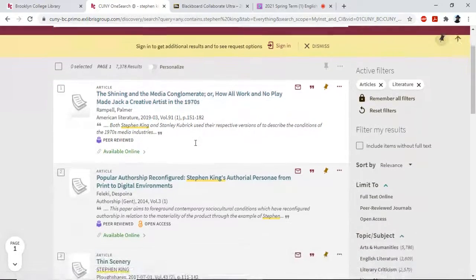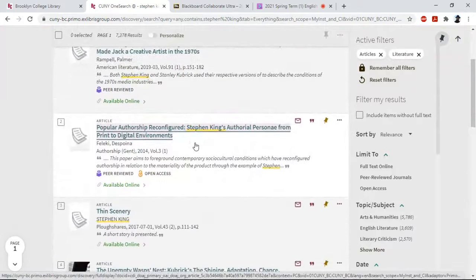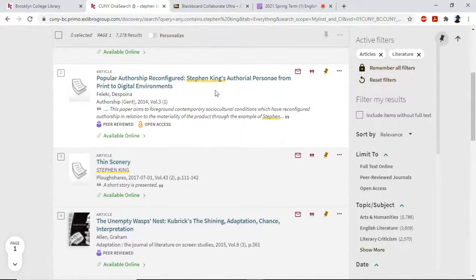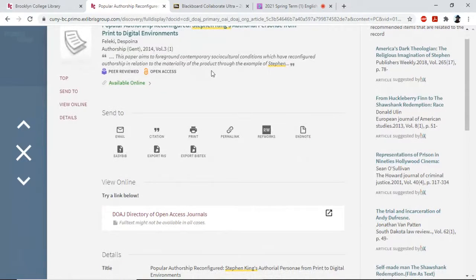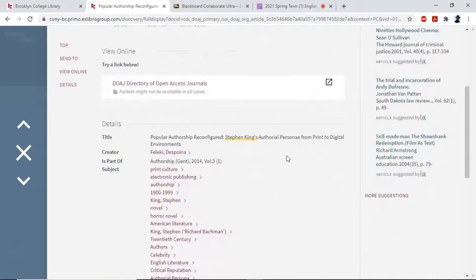So we have The Shining and the media conglomerate. It's about The Shining, obviously. Probably not too useful right off the bat. Authorial persona from print to digital environments. Let's see. This is possibly about Stephen King representing himself within his own text. Let's see. This paper aims to foreground contemporary socio-cultural conditions which have reconfigured authorship in relation to the materiality of the product through the example of Stephen King. Okay, so it's a little bit hard to tell what this is about.